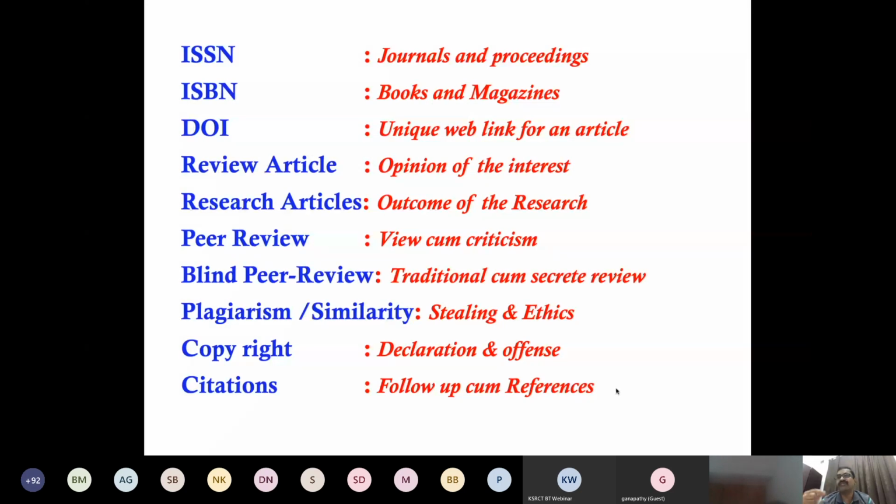If you go against the declaration after submitting, that is an offense. If anyone claims, that is an offense. Then citation. We have to give citations for the references, the works we follow for our journals or writings. Otherwise we can say courtesy. When others refer to a paper, we say it is cited, and that paper gets more reputation, impact factor or index. Because of impact, we can get useful information from the other journals. That is called citation.